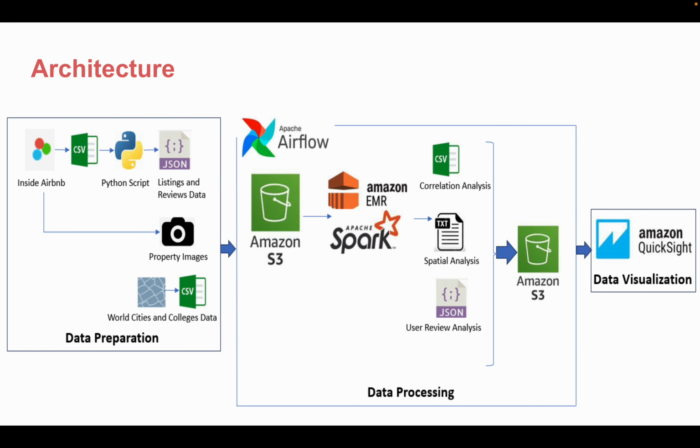This is the complete architecture diagram. Initially, we encountered issues in handling CSV data from Airbnb due to commas within the text fields. So we converted CSV files to JSON using a Python script. Then we collected the property images from the Airbnb listings URL, and also collected the latitude and longitude details of world cities and colleges data.